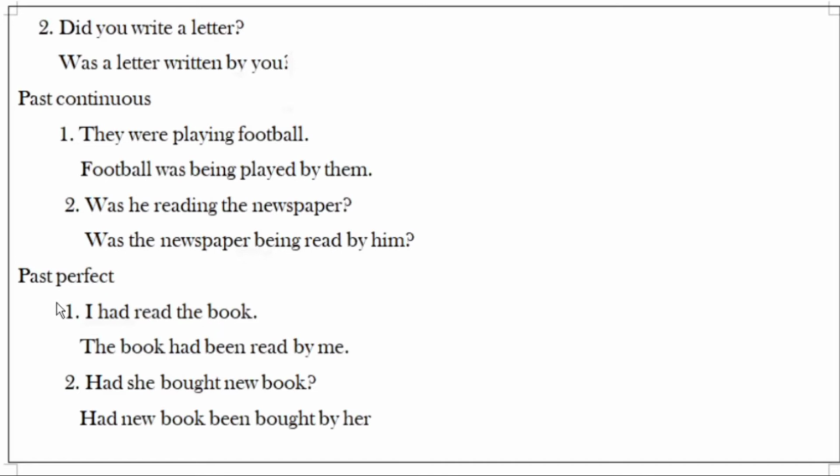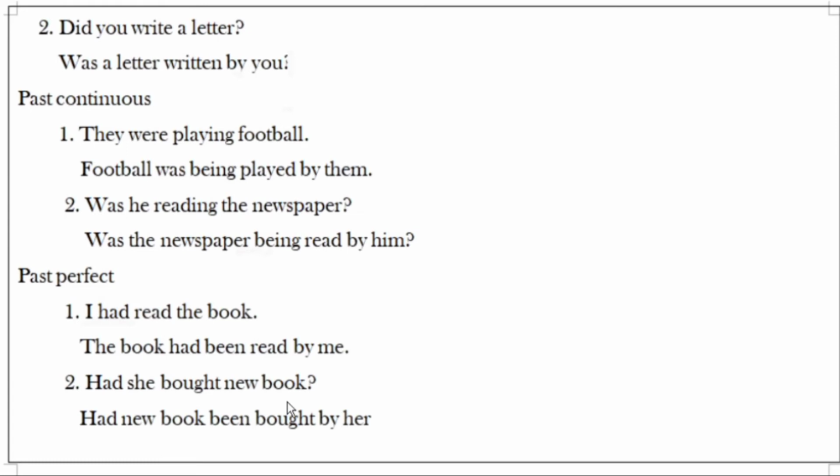Past perfect tense. I had read the book. In it, had read. Here the book is the object, I is the subject. So the book, the object, we are using in passive voice as a subject. The book had been read by me. So here had we are using, and also be form, been we are using. Been read by me. It is the proper structure of passive voice in past perfect tense.